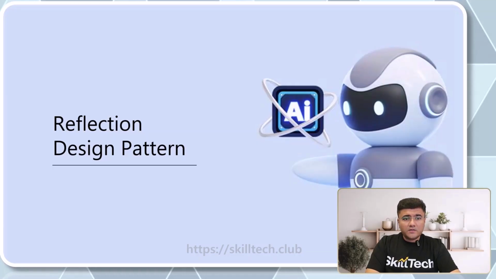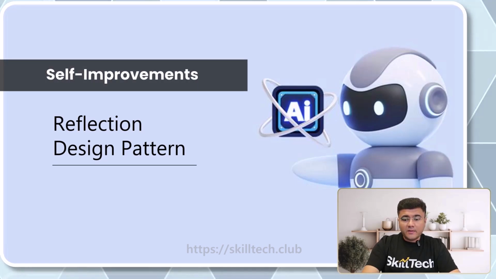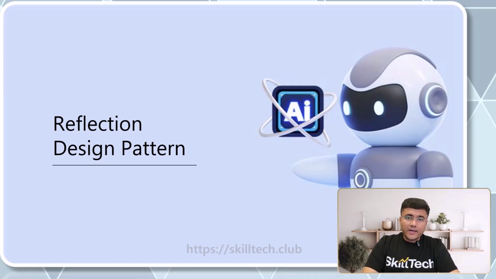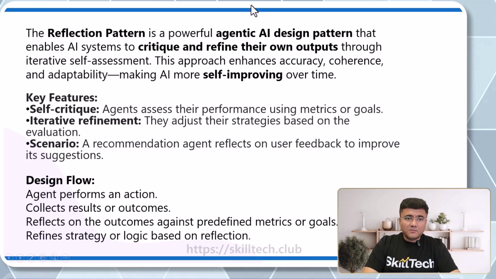Okay, now let's start with the reflection design pattern. This design pattern is one of the very basic design patterns, but it is actually focusing on reflection, which means that you are going to focus on self-improvement. Basically, in this case, we want our agent to focus on self-improvement. Whatever answer it gives in one shot, it is going to revise based on certain critic information. So the reflection pattern is a powerful agentic AI design pattern that enables AI systems to critique and refine their own outputs through iterative self-assessment.